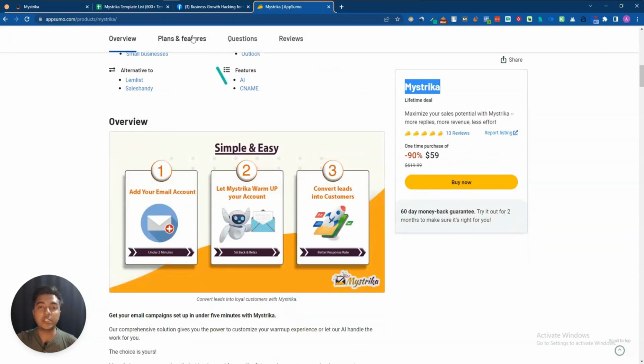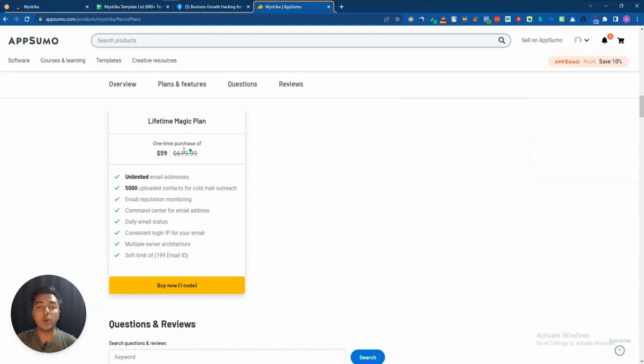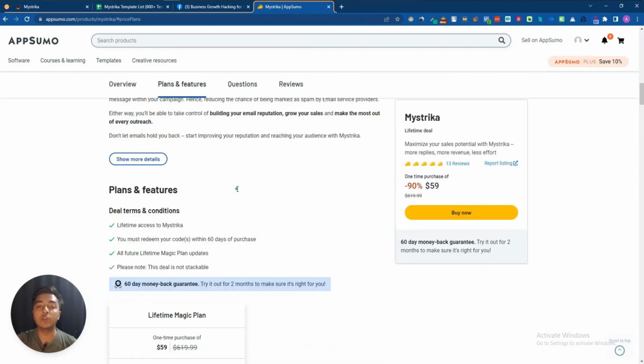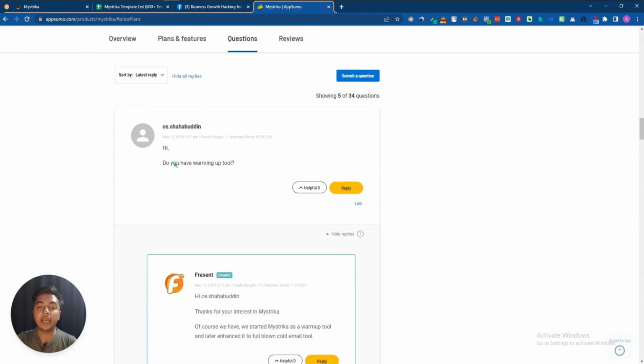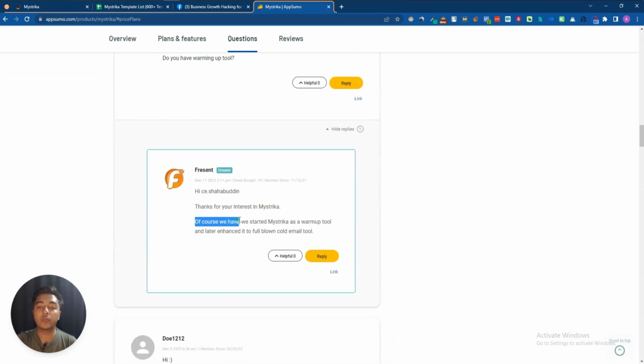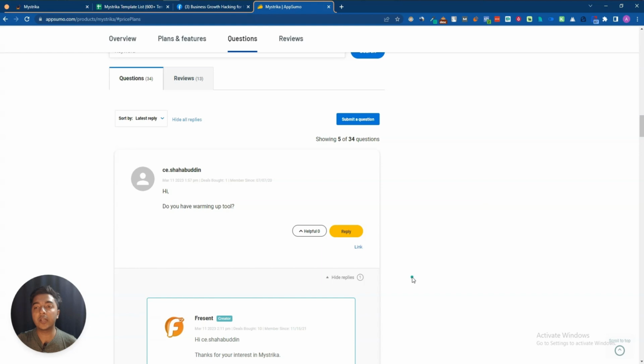Now, as you can see, they're running their lifetime deal on AppSumo, and the one code pricing is 59 USD. Here you will get unlimited email addresses and 5,000 uploaded contacts for cold email outreach, and this deal is not stackable. And they are saying that they have a warming up tool. Of course, we have. So I think the software has the cold email marketing ability.